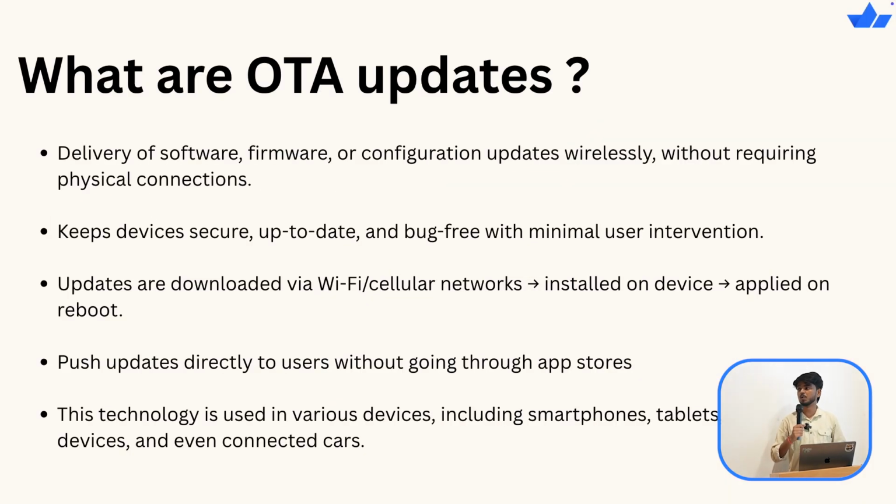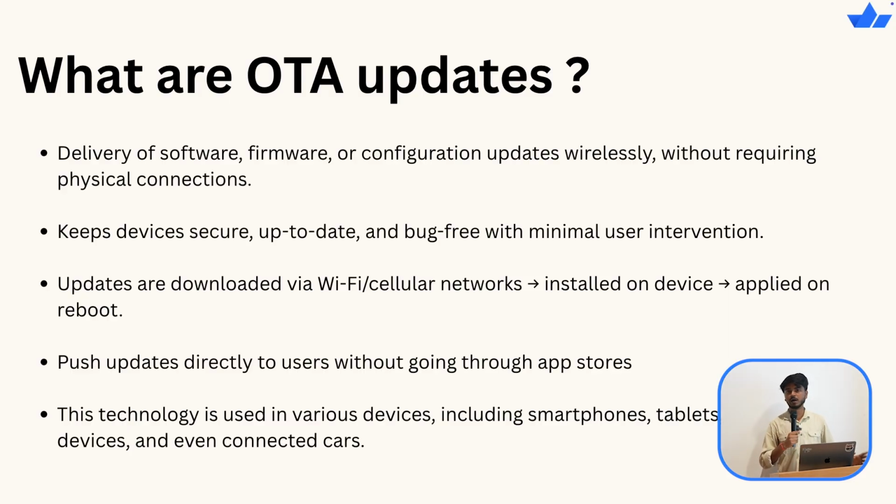So basically, what are OTA updates? OTA is the acronym for this feature. It is a delivery of software, firmware, and configuration, and if you talk about mobile applications, it is the delivery of the updates or fixes that you make in your mobile application. Over the air means you are not waiting for any kind of approval from the stores. You are delivering it over the cloud. It keeps the devices secure, up to date, and bug free with minimal user intervention. It means we are not making the build again and uploading it to the App Store or the Play Store and waiting for their approval process.